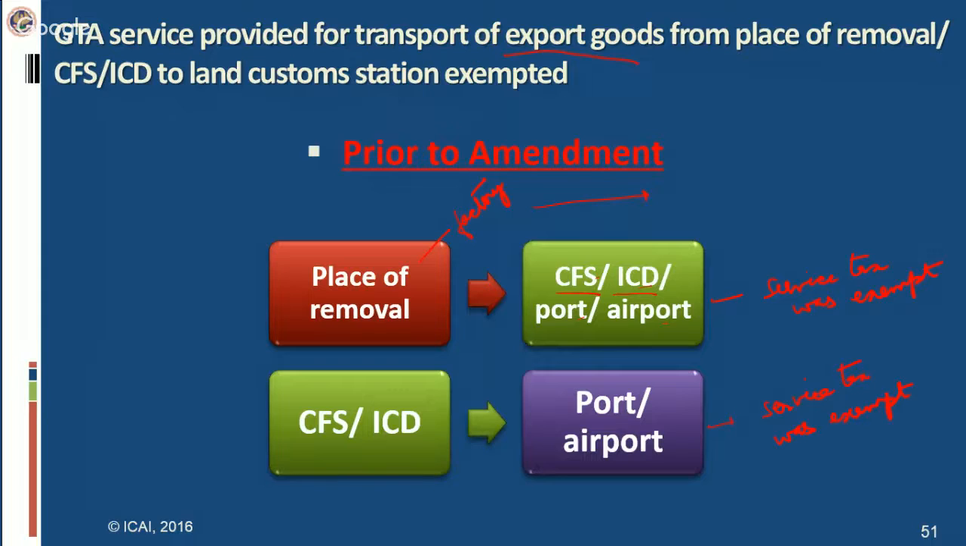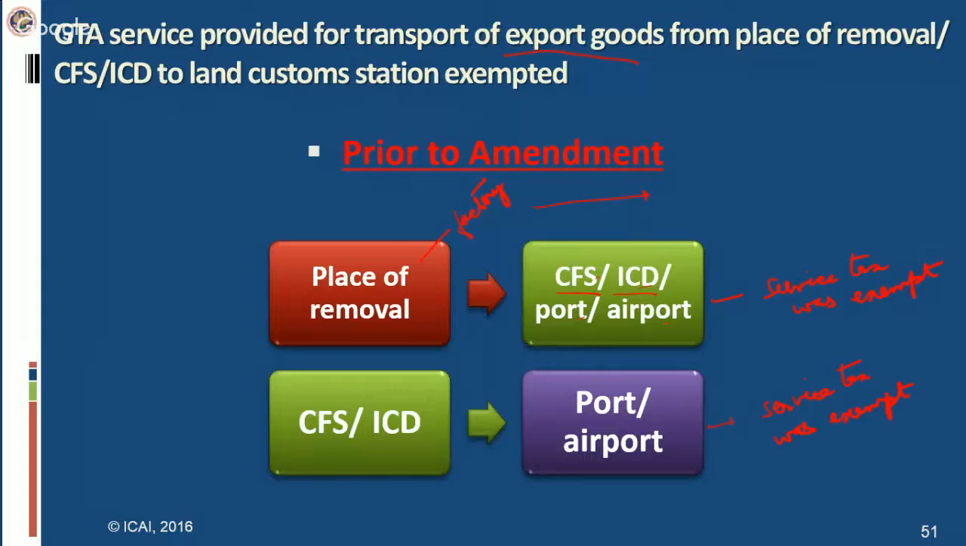Now you know that when you have to export the goods, you have to go to the customs port or customs airport to fulfill the customs formalities. Now, it is not necessary that every exporter will have his factory situated near the port or near the airport. They may be having their factories inside the landmass, but they would also prefer that they are able to fulfill the customs formalities near their factory.